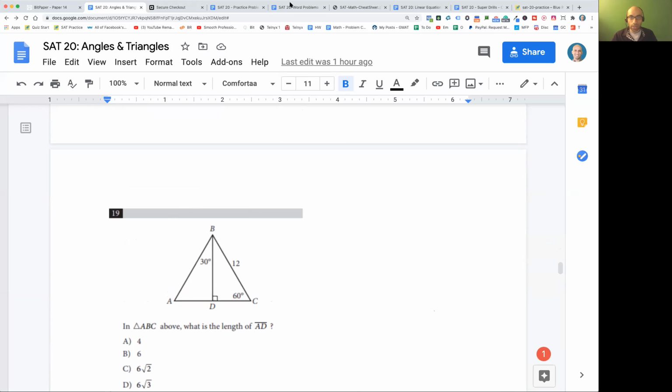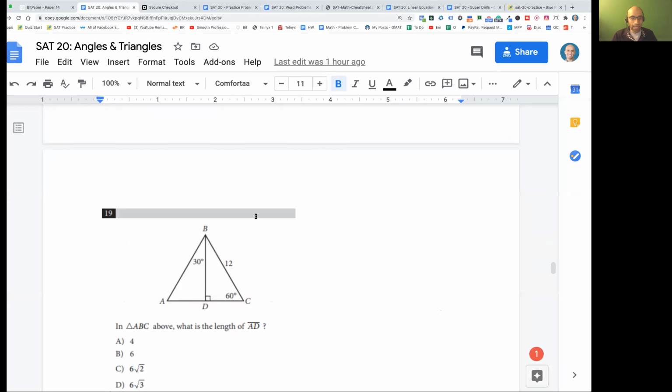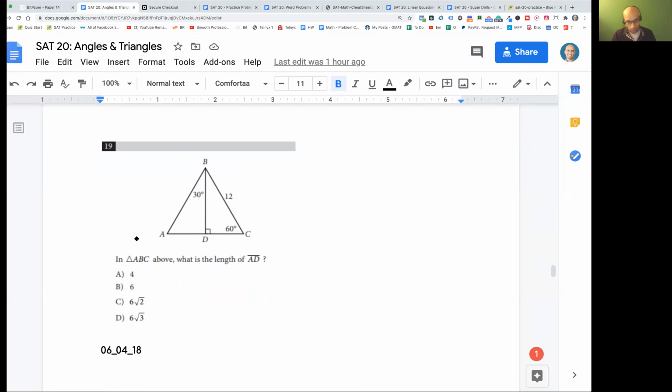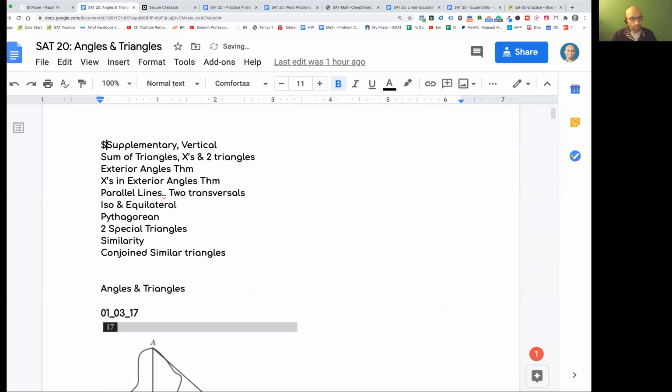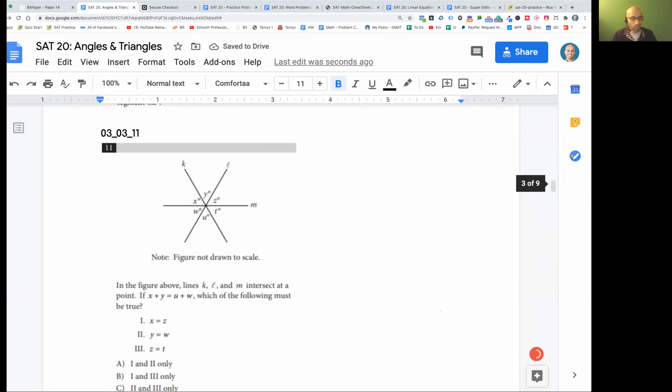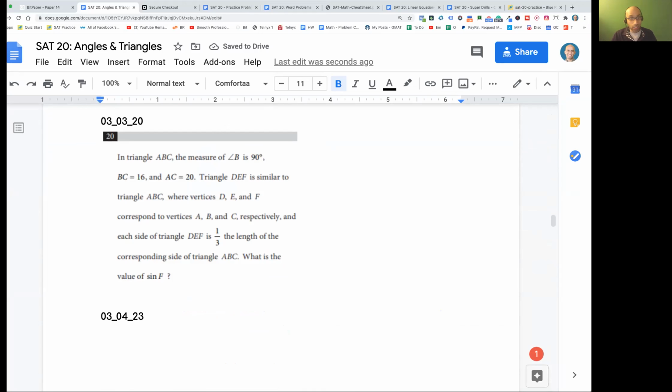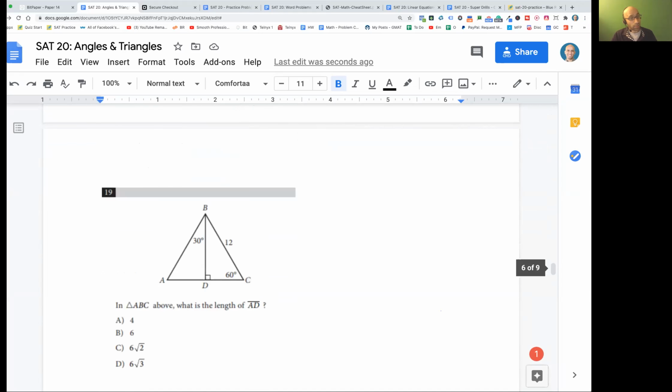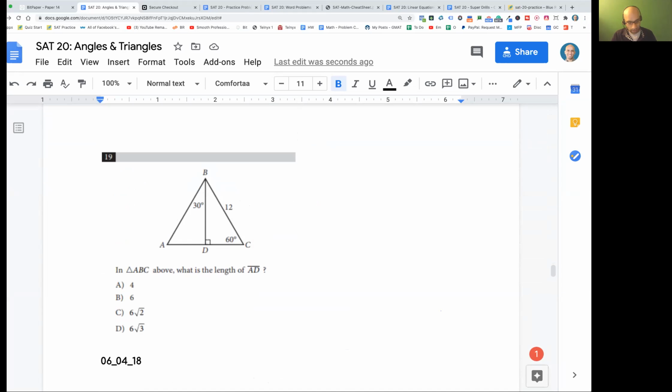Okay, let's try to solve this problem, folks. And they haven't really explicitly told you it's a 30, 60, 90. But if you're well acquainted with these formulas, you should be like, oh, I know what a 30, 60, 90 is. They're not going to tell you, oh, this is a 30, 60, 90, now go and apply it. It's going to be something like this.